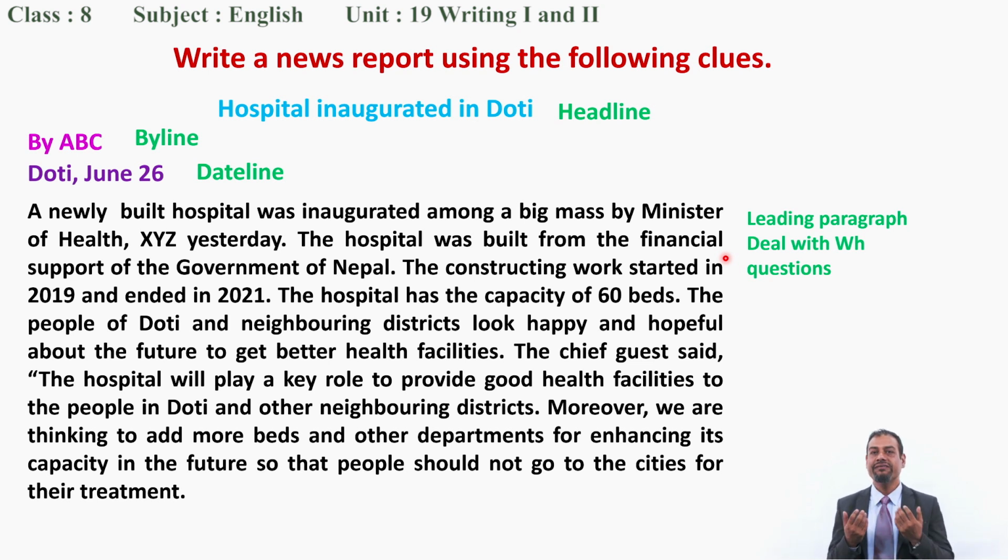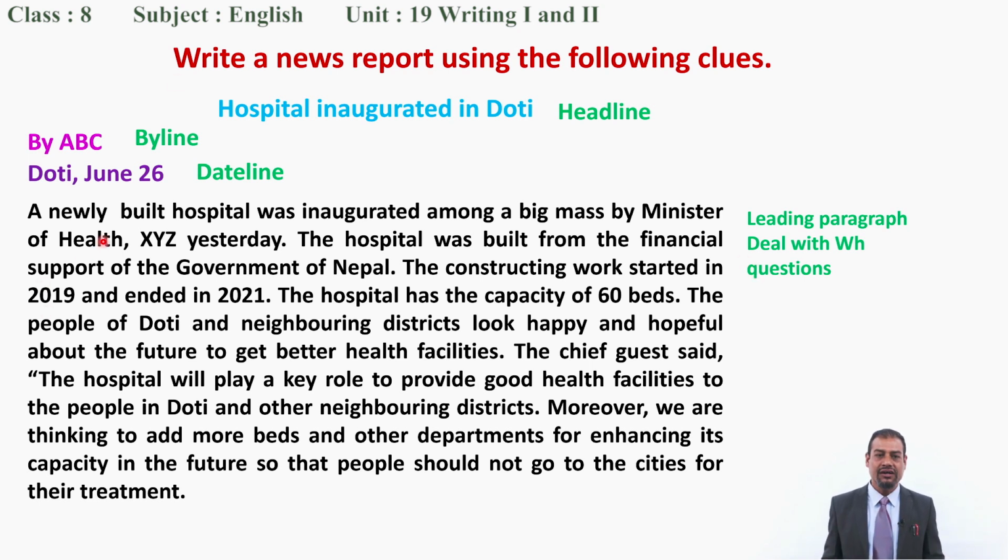For example, if I am a reader and I read the first paragraph, then I will get basic information about that event. Like what happens, how, why, where, who, whom, whose, I will get basic information. And if I want to get the news in detail, or if I want to know more about the event, at that time I can go to other paragraphs. That's why don't forget, you have to write down the basic information in the first paragraph, dealing with WH questions, and this paragraph is called the leading paragraph. Is it clear to you?